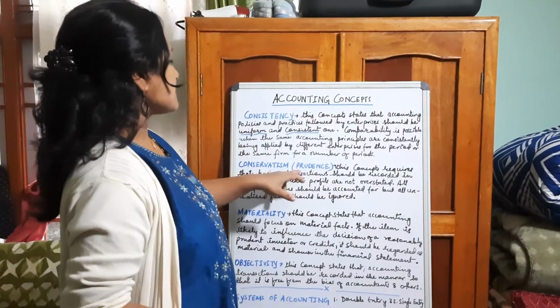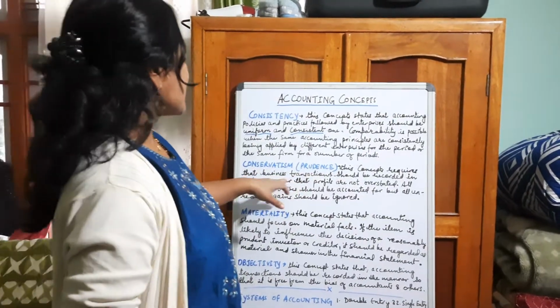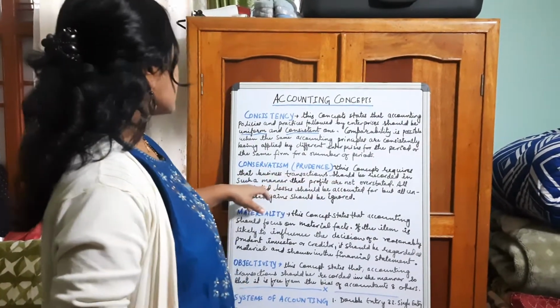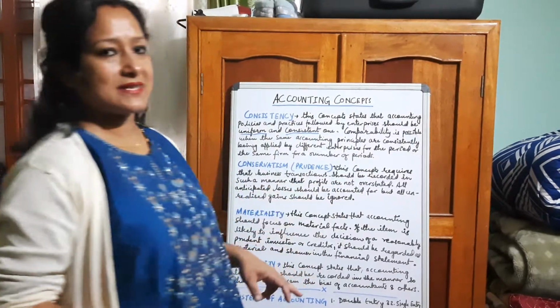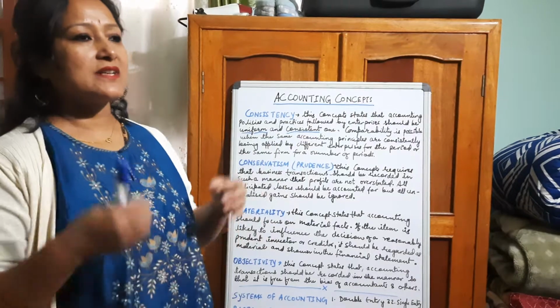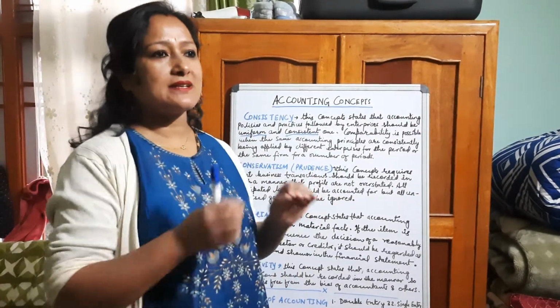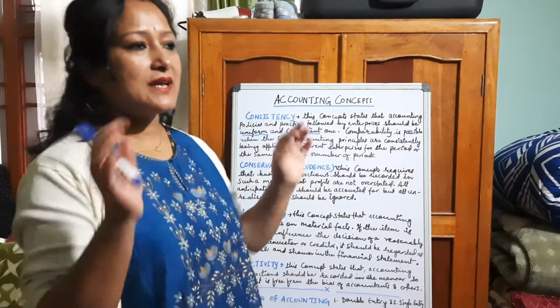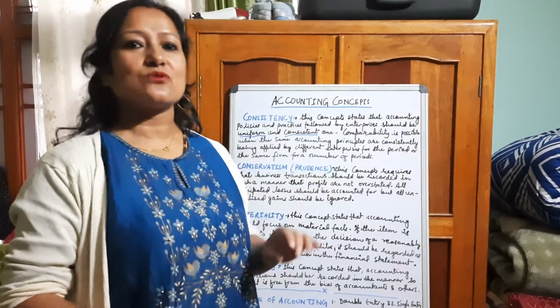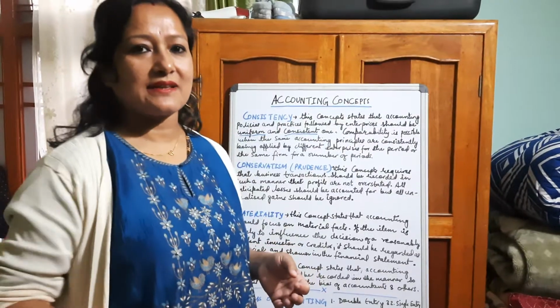Now another one is conservatism. It is also known as the prudence concept, which says that business transactions should be recorded in such a manner that profits are not overstated. They should not make the profit double, or show off, isn't it? Like some person you might have seen who doesn't have any quality or capability, even then shows off as if he knows everything, over smart, isn't it?